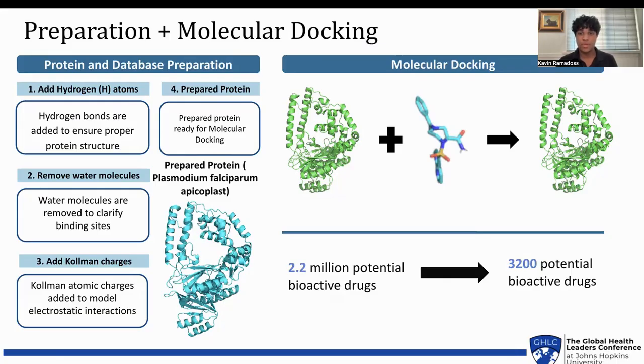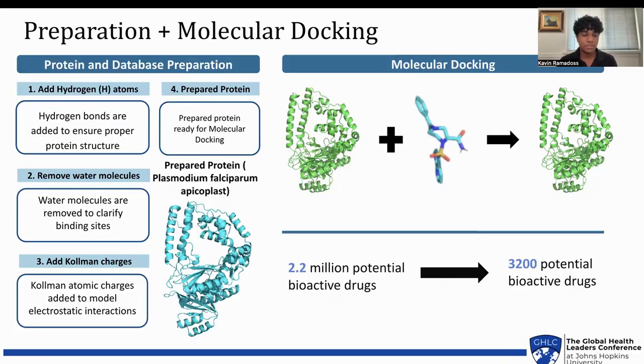So moving on to step two. Step two is called molecular docking, where I take a protein structure and add a drug to it. And in this step, I can determine how well a drug binds to a certain site in the protein structure, and this is denoted by a binding affinity score. Through this step, I was able to take 2.2 million potential bioactive drugs from the initial dataset and reduce it down to 32 potential bioactive drugs that had high binding affinity scores.